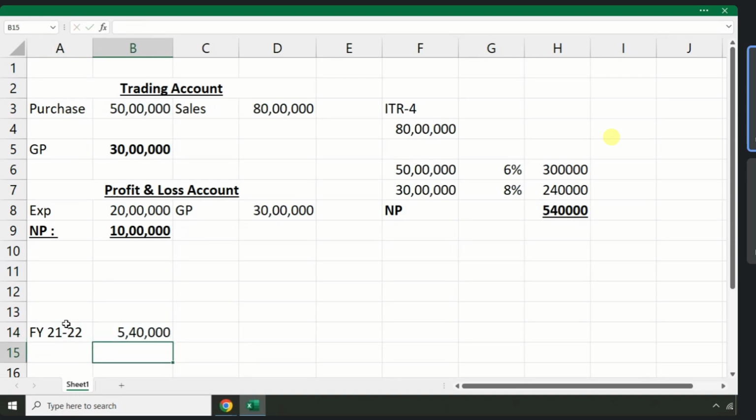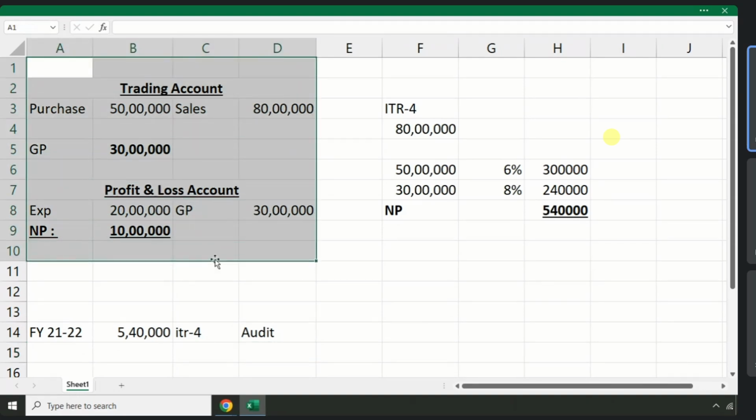So what return will I file here? ITR form number 4. Audit or non-audit? Non-audit. Okay. How much profit will I report? 10 lakhs or 5,40,000? 5 lakh 40,000.